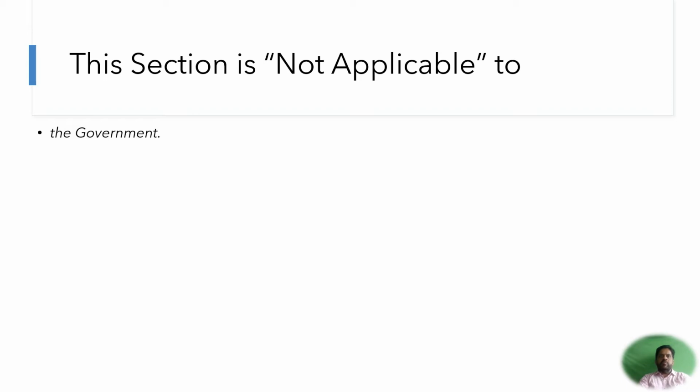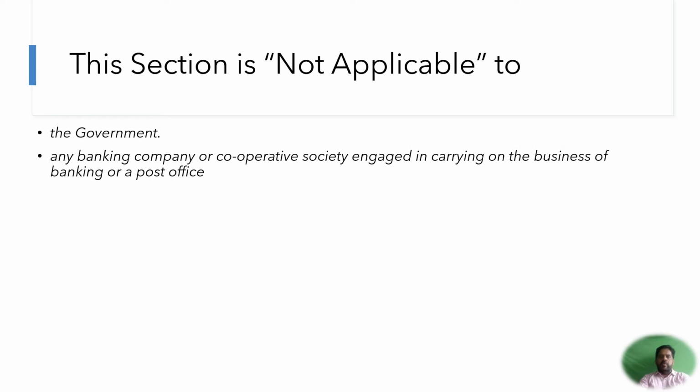Accounts opened specifically for a scheme introduced by the government are also not covered. Or the block development officer or the district collector when they withdraw the money for various purposes which are related to the public utility of the fund. Then next is any banking company or cooperative society engaged in carrying on the business of banking, or the post office. That means it is easy to remember that any transaction between bank to bank will not be covered under 194N.